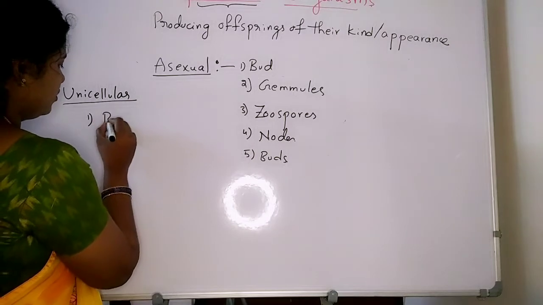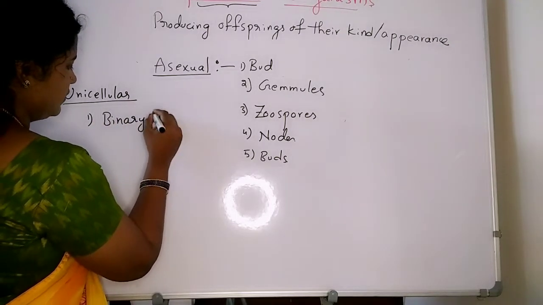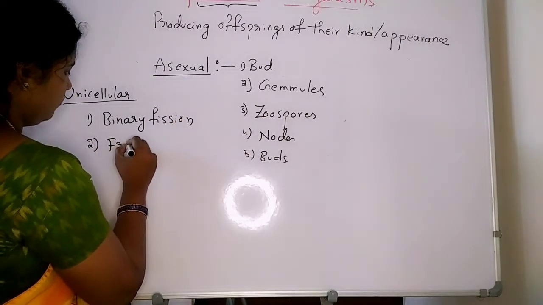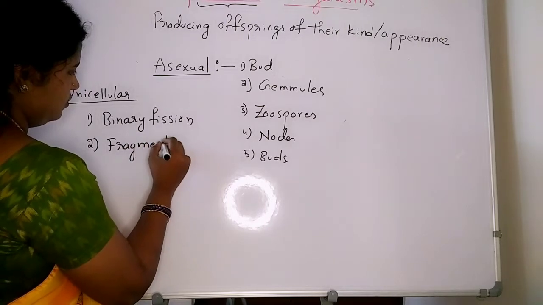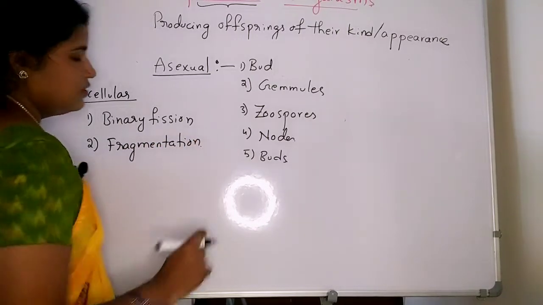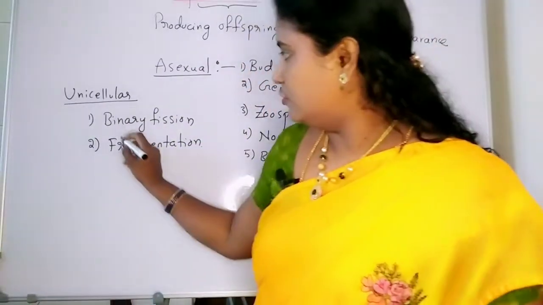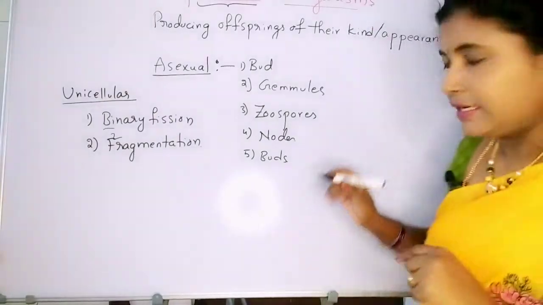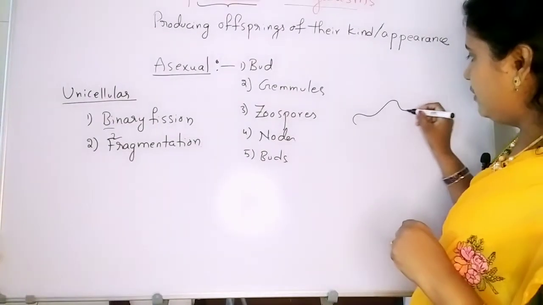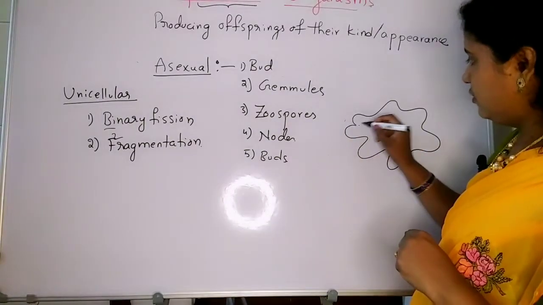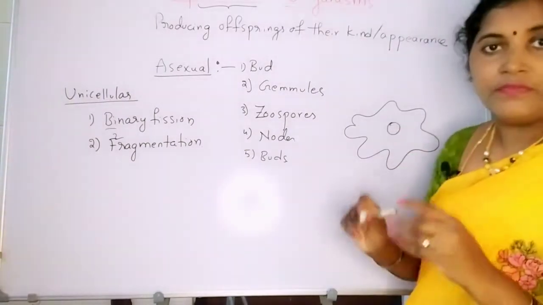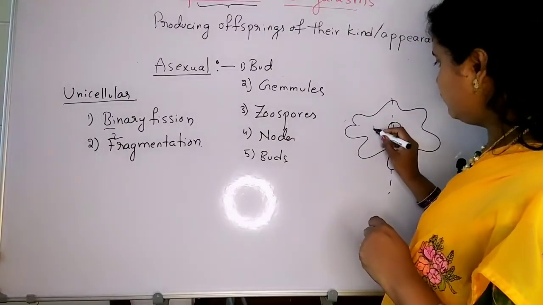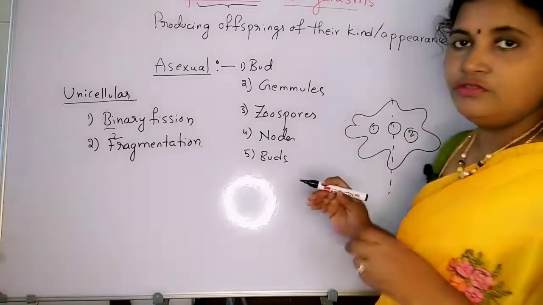Here unicellular organisms reproduce by binary fission and fragmentation. In binary fission, bi means 2, so one parent organism divides into 2 organisms. See the diagram: if it is an amoeba, a unicellular organism, it divides into 2 organisms, producing 2 daughter cells.